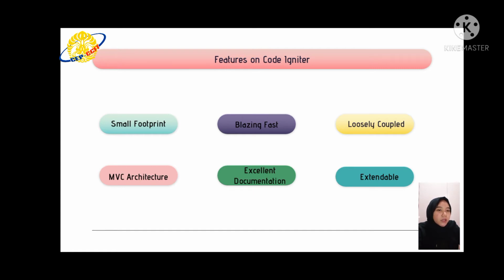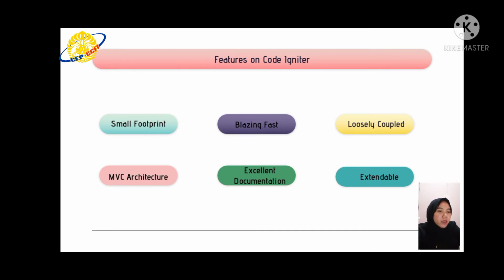Loosely coupled. The built-in features are designed to work independently without relying too much, that make it easy to maintain and make upgrades. MVC architecture. PHP CodeIgniter framework use the Model View Controller architecture design or MVC. It is industry standard practice when working with web application.